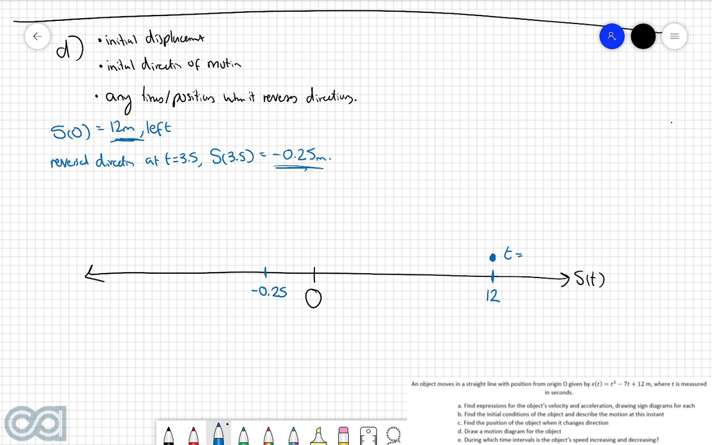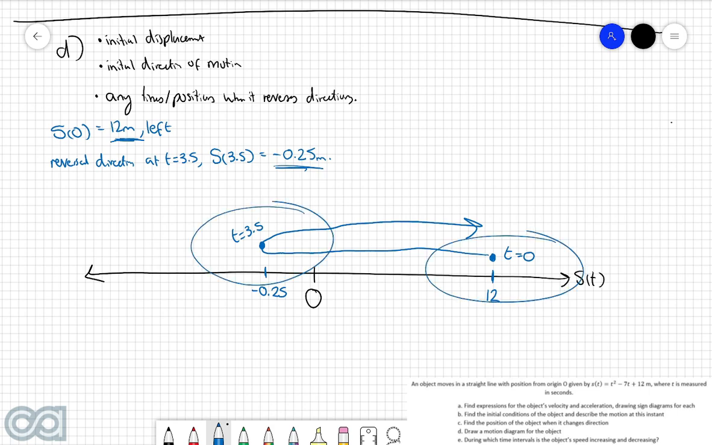So I'm going to write that t is equal to 0 because that's its initial displacement. And we then know that it starts to move left. And it continues to move left up until it hits this negative 0.25. And then it reverses directions. Now, because it only has one point where it reverses directions, we can then indicate that this object will just continue moving to the right without any end. So in this particular case here, this point here is at t is equal to 3.5. And these are the only two important parts of information that we need to indicate in this case, where it starts and then where it reverses directions.